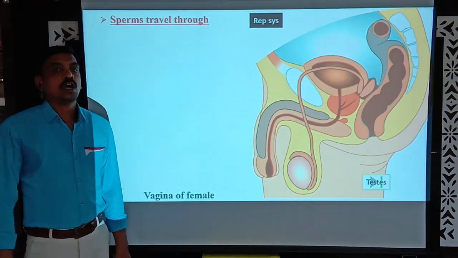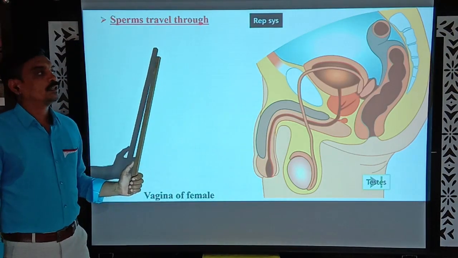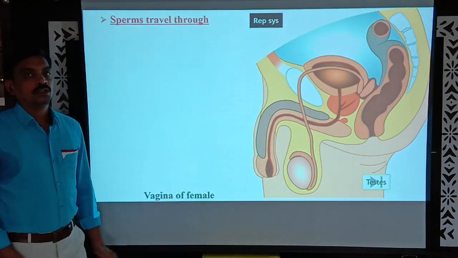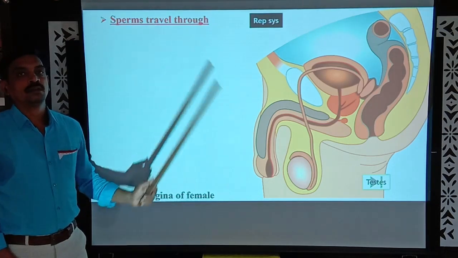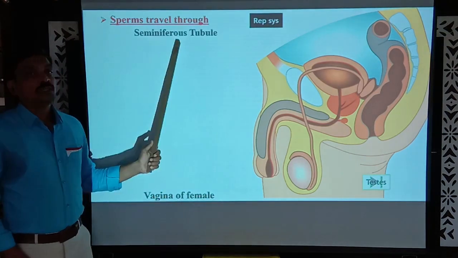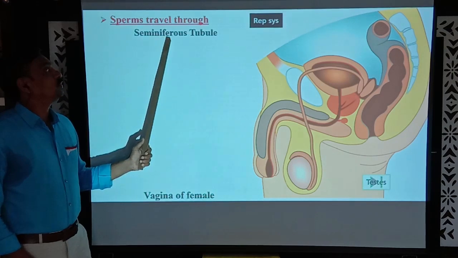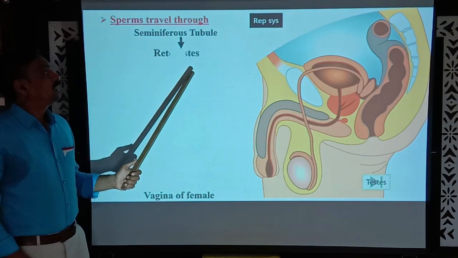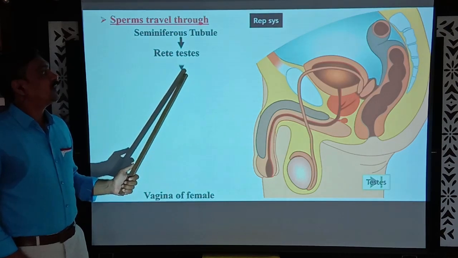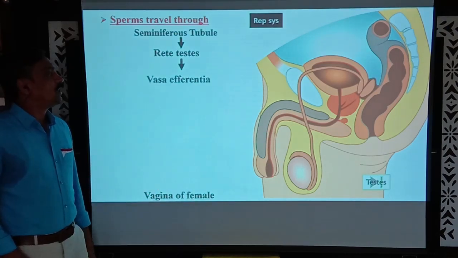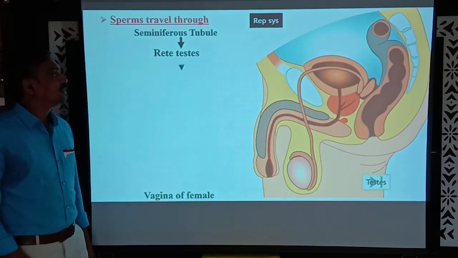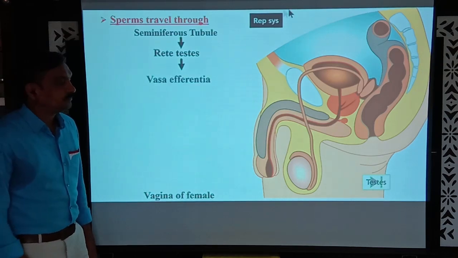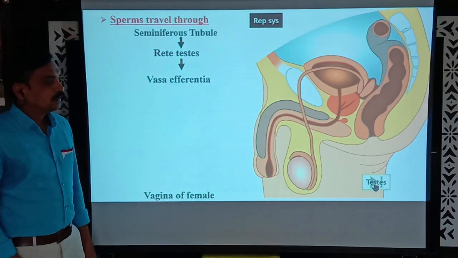Let us see how these sperms are transferred and what is the way of transportation. The sperms are produced in the seminiferous tubules, and from there they reach the rete testis, and from there they reach the vasa efferentia.